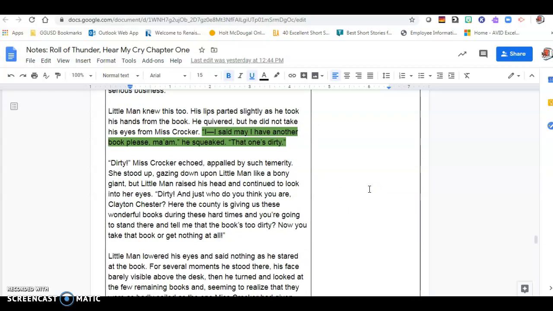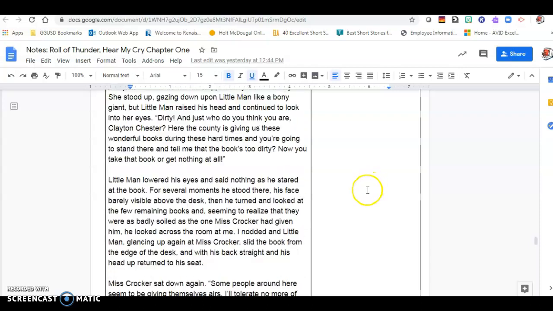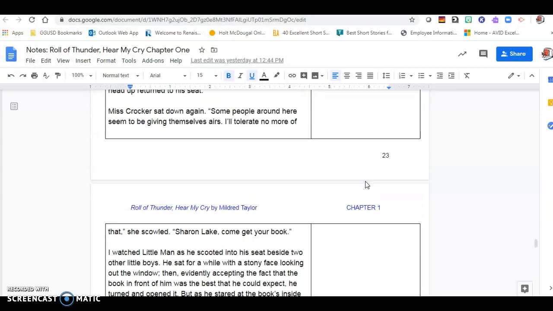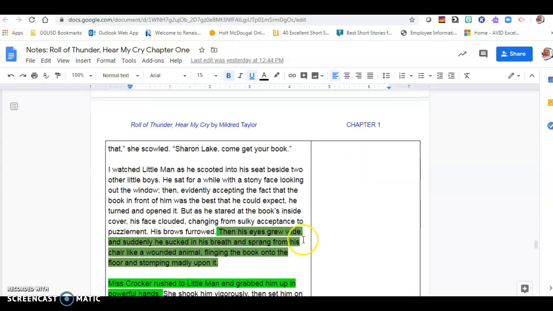And do you guys remember the teacher's response? Was it positive or negative? It was negative. She gets really upset at him and tells him to be grateful. And so he ends up not saying anything else until he starts looking through the book. And this is where we left off.